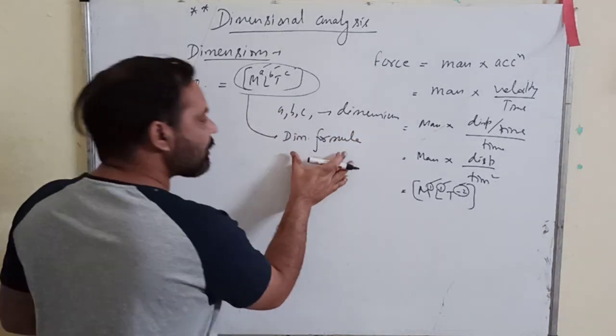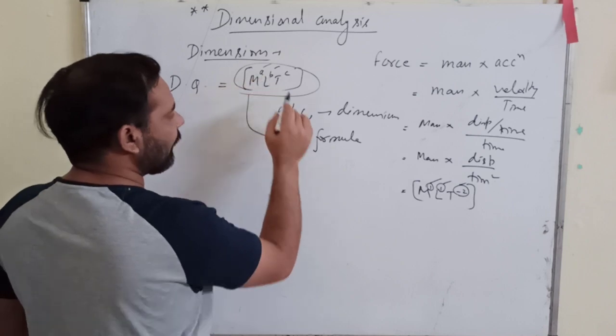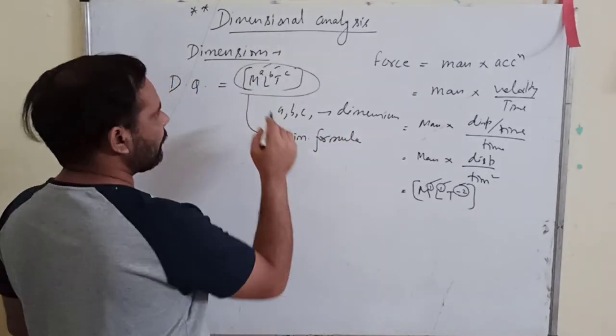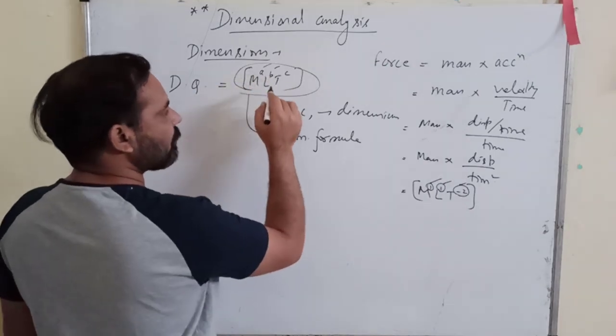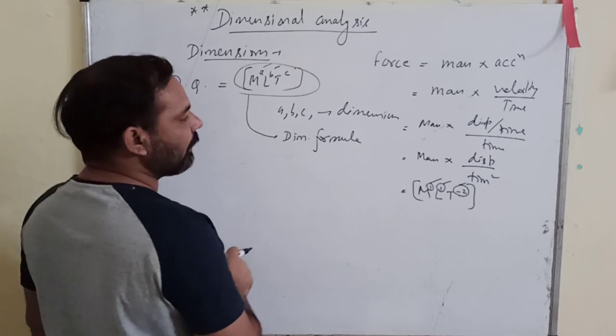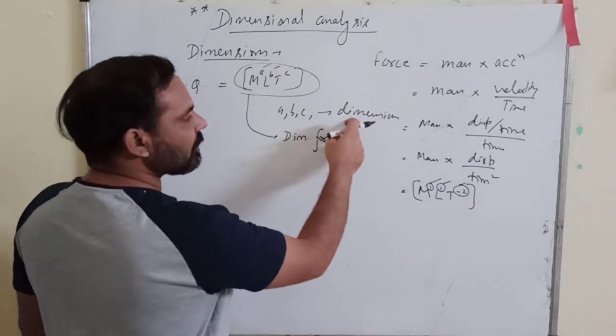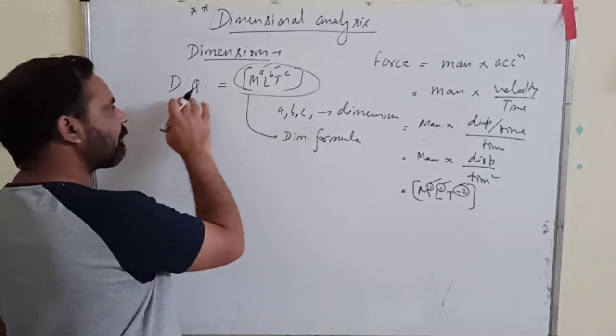The dimensional formula is written inside the square braces. This a, b, c alone are called dimensions. This complete expression within the square braces, M raised power a, L raised power b, T raised power c, is called the dimensional formula of that particular derived quantity.